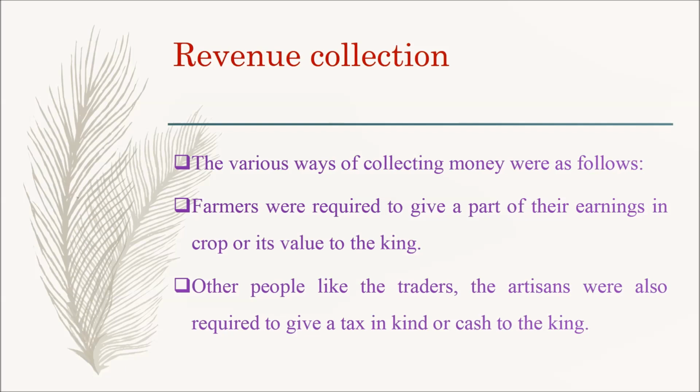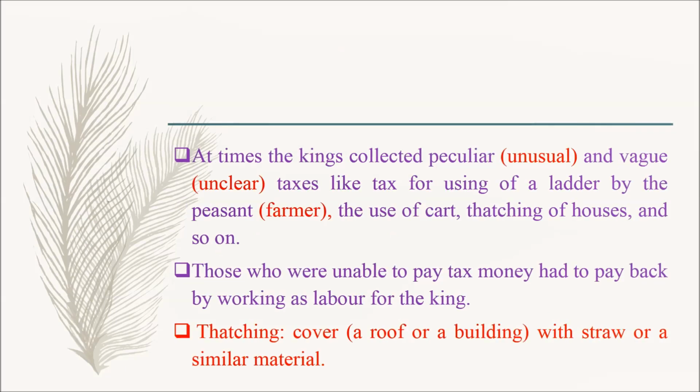Second one, other people like the traders and the artisans were also required to give a tax in kind or cash to the king. At times, the kings collected peculiar and vague taxes like tax for using of a ladder by the peasant, the use of cart, thatching of houses and so on.